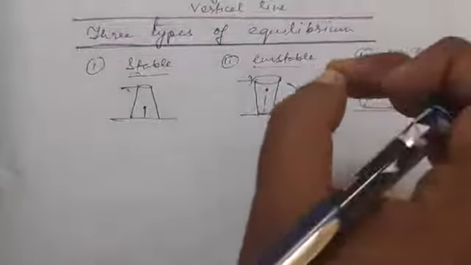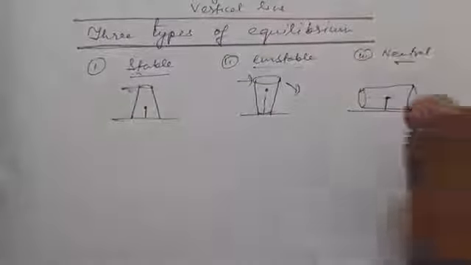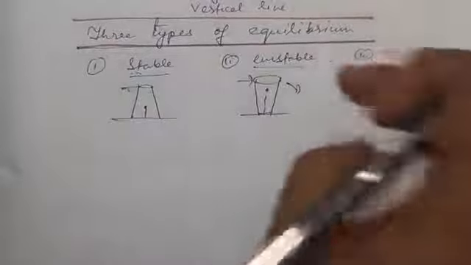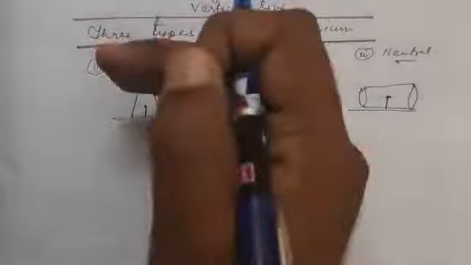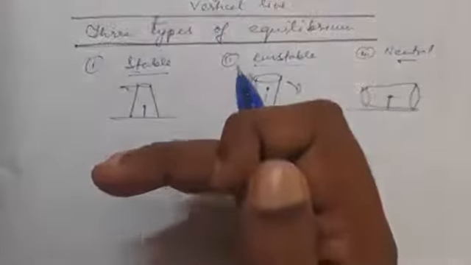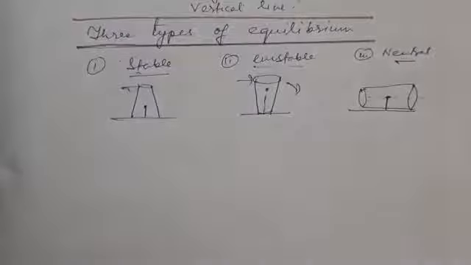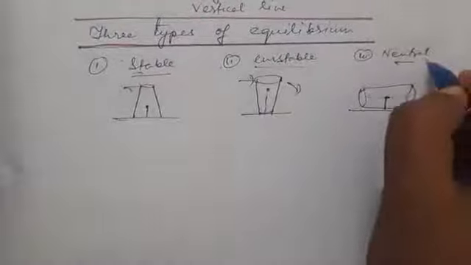So straightforward, the center of gravity position can tell us whether the body will be in stable, unstable or neutral equilibrium. If the center of gravity lies very low, then it will be in stable equilibrium. If the center of gravity point is higher, then it will be in unstable. And if there is no shift in center of gravity position, even if a force is applied, then this is said to be in neutral equilibrium.